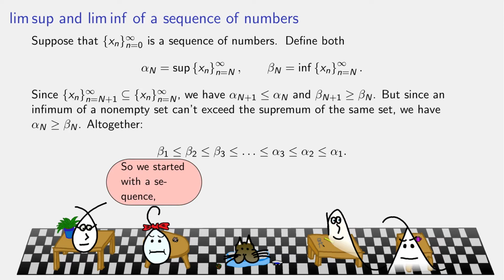So we start with the sequence, and we have now made two new sequences. Whatever the sequence x sub n was, now we have two associated sequences, a sequence of suprema and a sequence of infima of different cut-off versions of the original sequence.